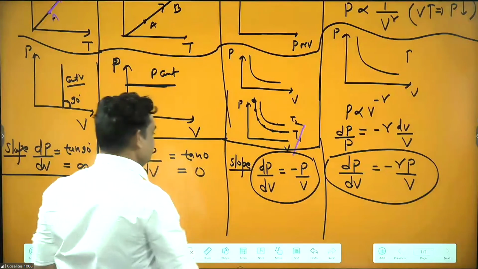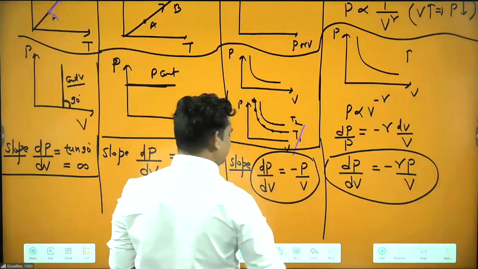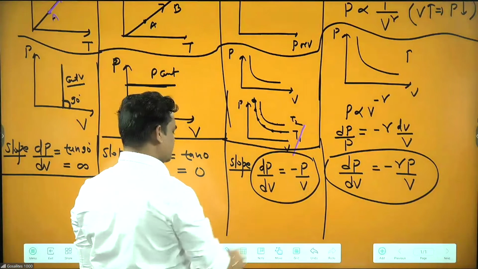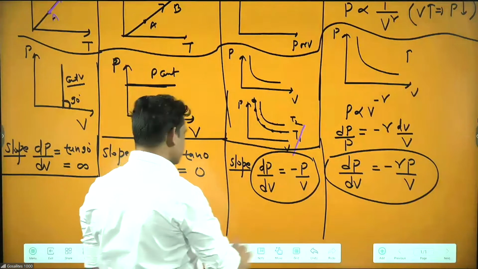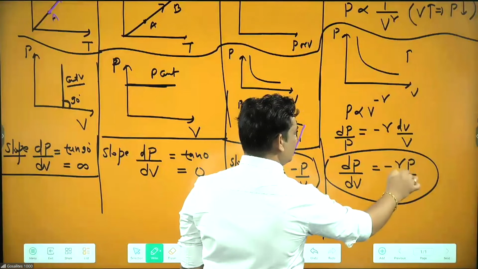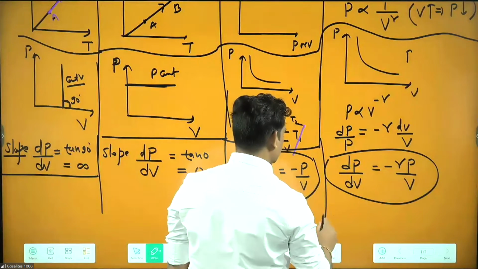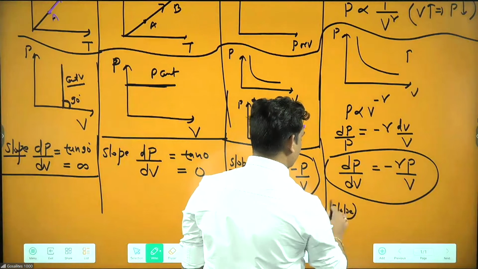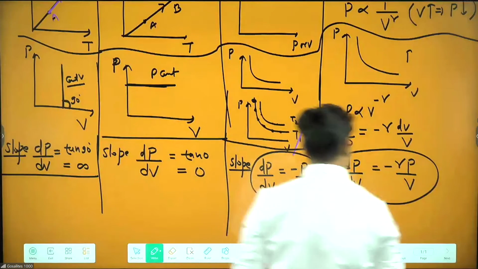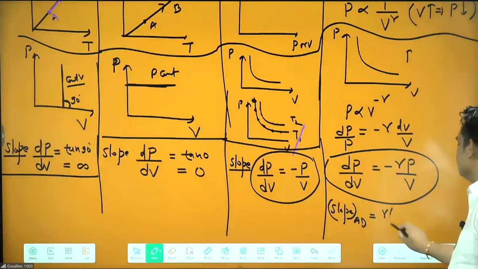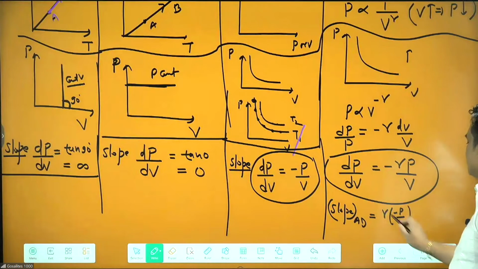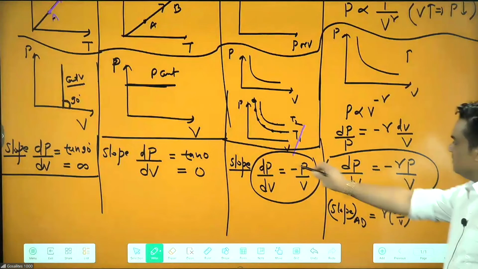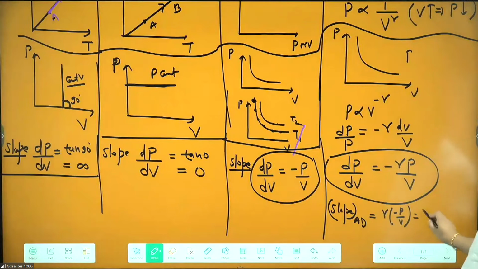Now, what is the relation between the slopes? We can easily find that minus P by V is the slope of the isothermal. So the slope of adiabatic equals gamma into minus P by V, and minus P by V is the slope of isothermal, so it is gamma times the slope of isothermal.